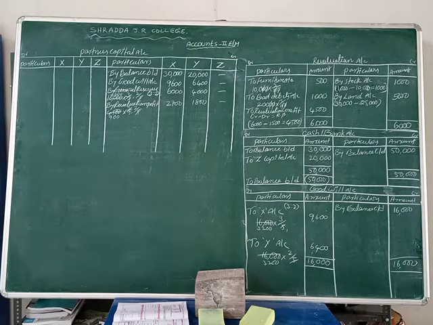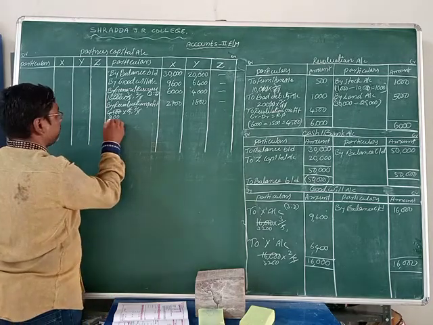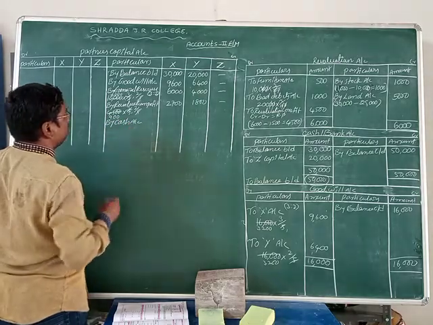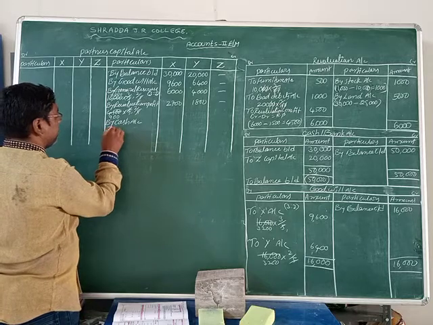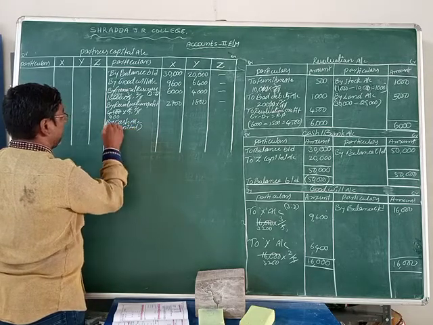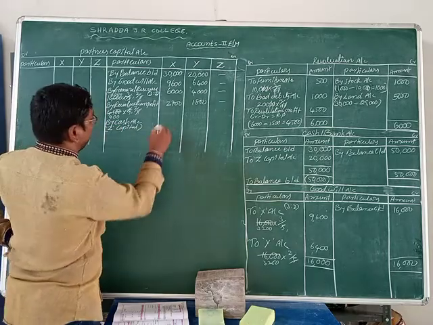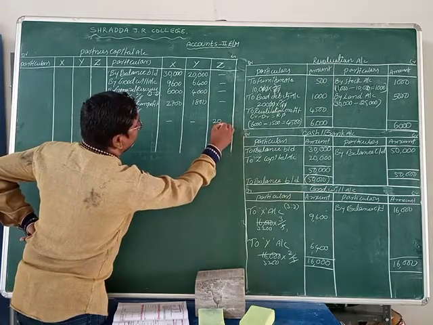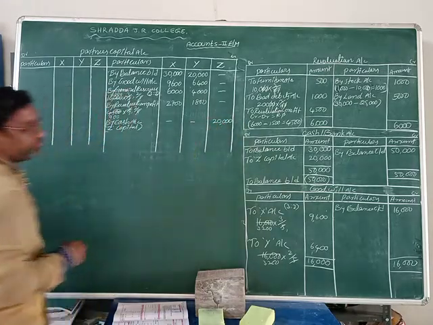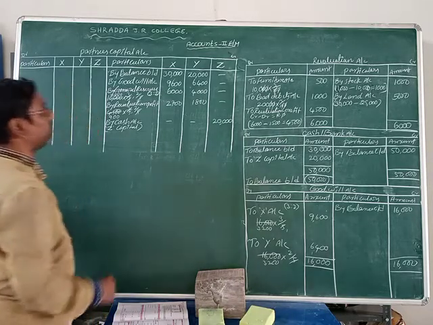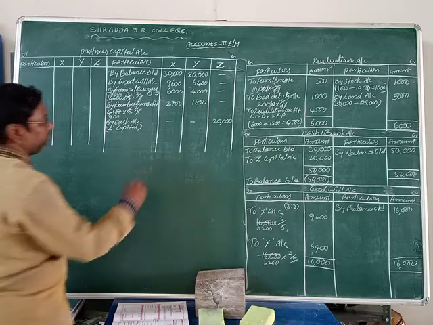Now next one is by cash account. You can write here by cash account. The amount is Z's capital. What is the Z capital amount, friends? Tell me. He brings 20,000 rupees. Okay now, we are doing the total amount of X, Y and Z.